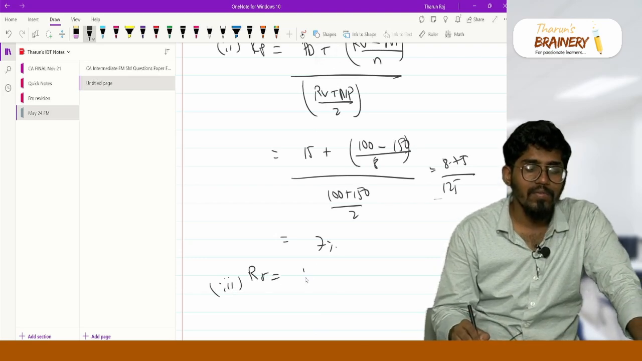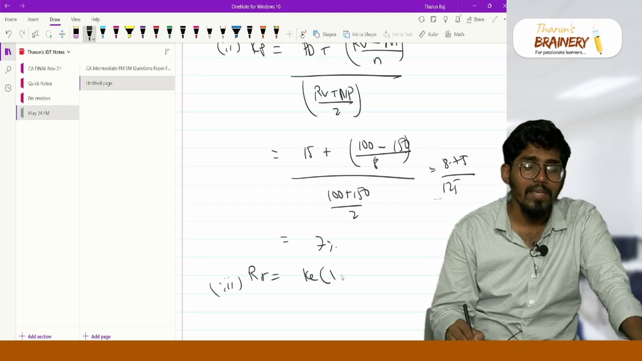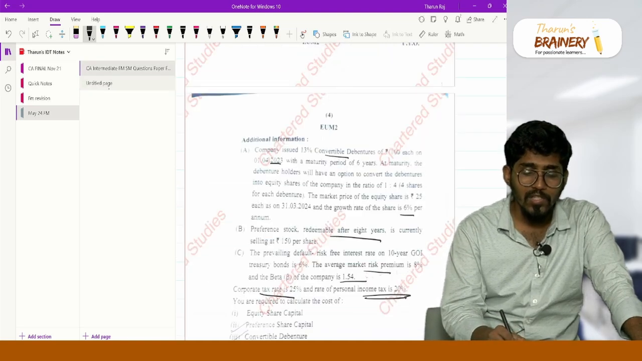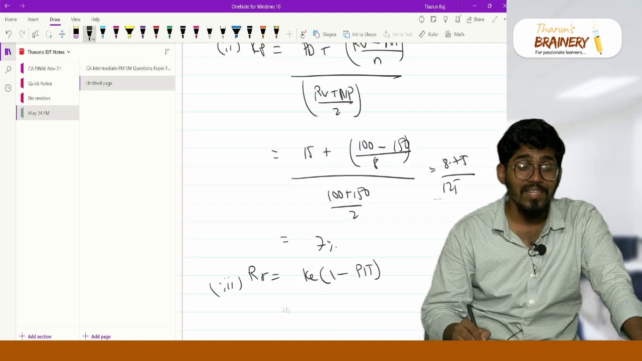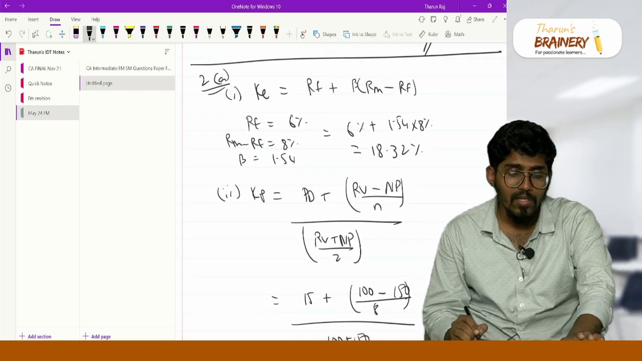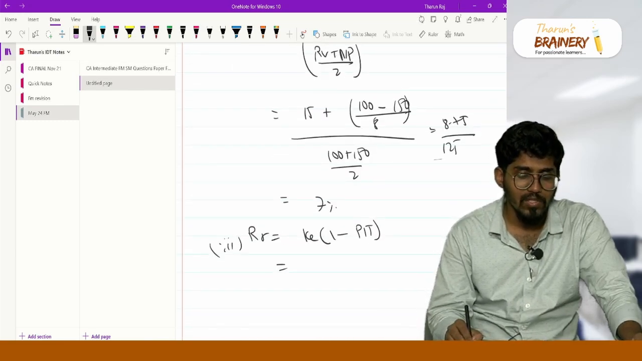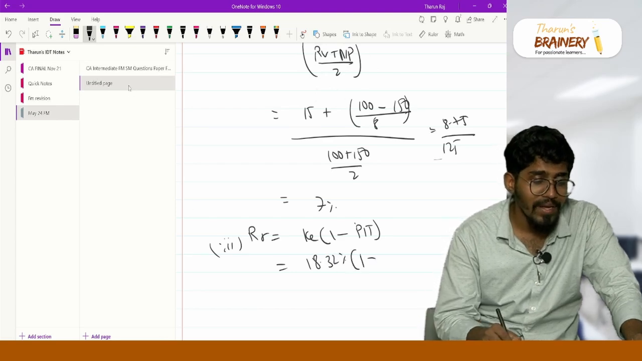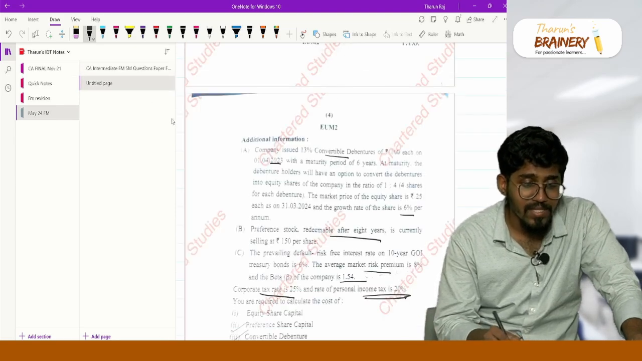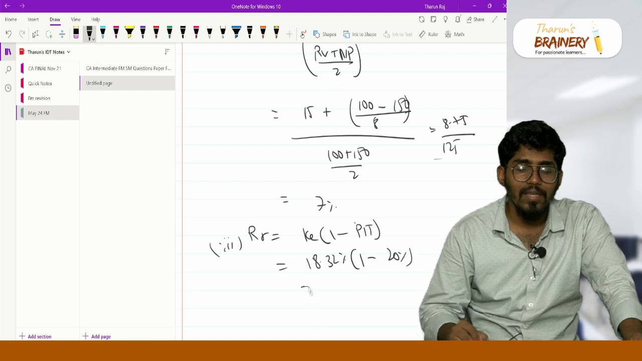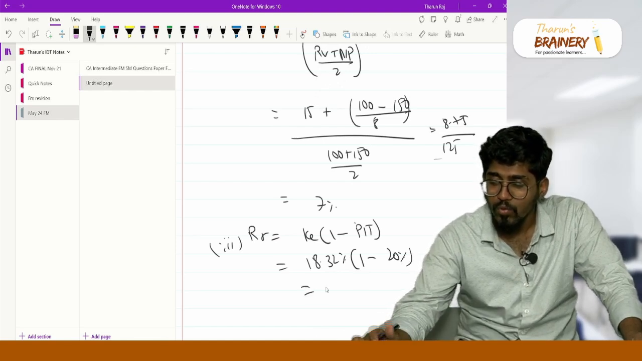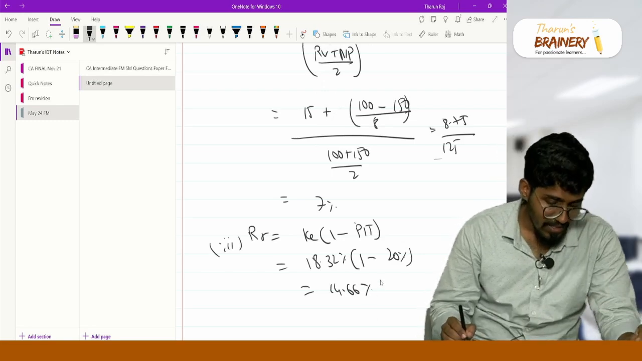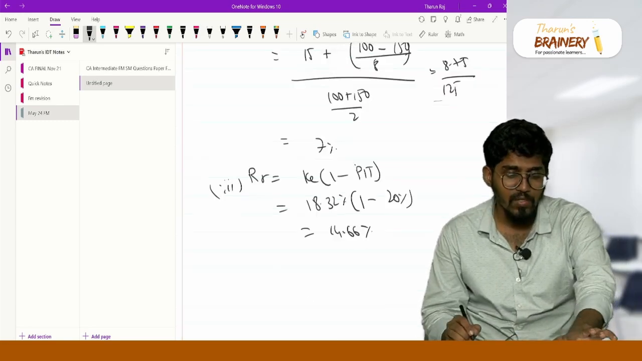Retained earnings. Cost of retained earnings is nothing but cost of equity into 1 minus personal income tax into 1 minus flotation cost. Flotation cost is not given, so it is just 1 minus personal income tax. What is cost of equity? Cost of equity is 18.32 percentage. It is 18.32 percentage into 1 minus personal income tax. Your personal income tax is 20 percentage. So 18.32 into 0.8, you will get 14.66 percentage. So 14.66 percentage is your cost of retained earnings.